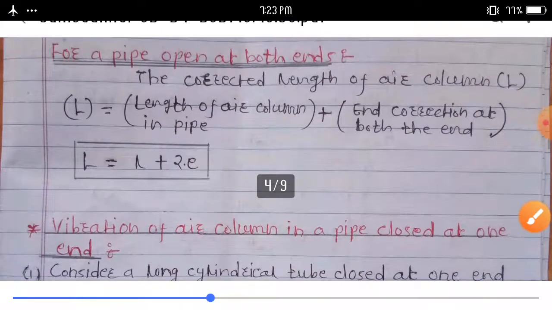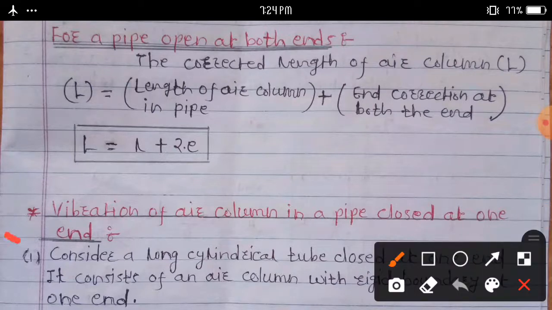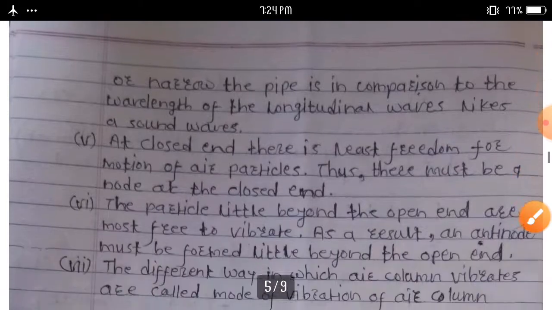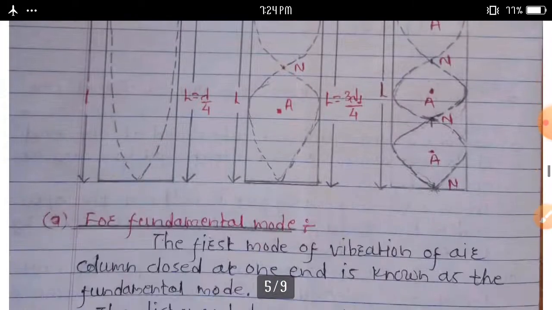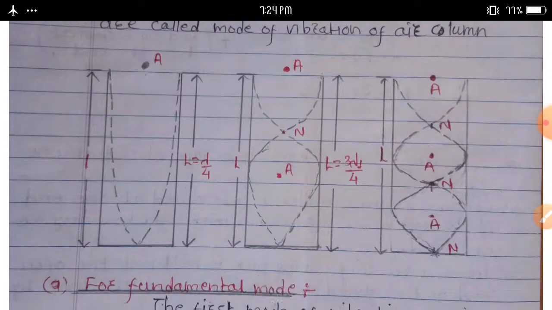Next point we discuss here: vibration of air column in a pipe closed at one end. Consider here a long cylinder tube closed at one end.